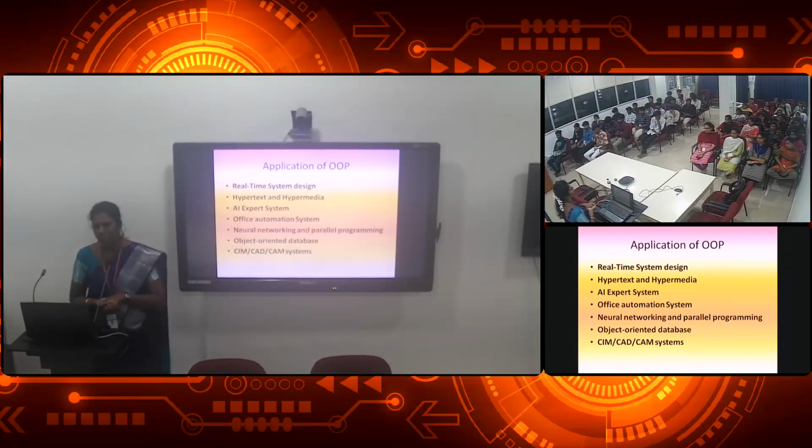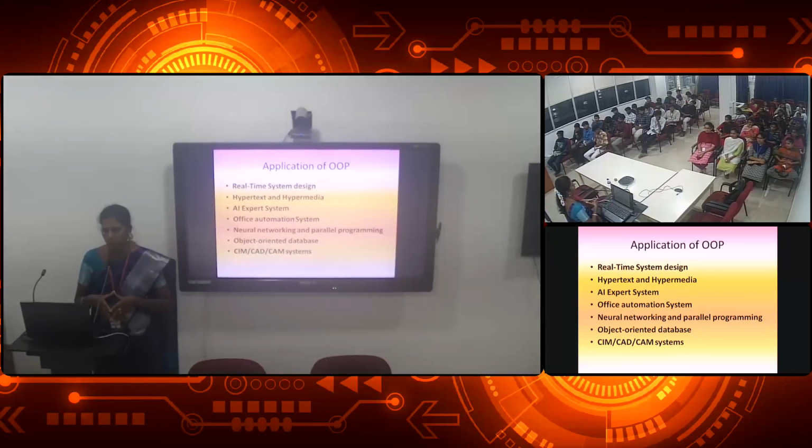Then neural networking and parallel programming. A neural network is nothing but artificial intelligence in a developed way, like how the human brain acts for sensing, reasoning and so on. Like that, this system will also reason. For that also we can use C++ programming. Then object oriented databases: for creating an object oriented database, we can use OOP concepts. The last one, CAD, CAM, is all for designing. You might have heard of AutoCAD and the like, used for design patterns. For that purpose also we can use C++ programming.